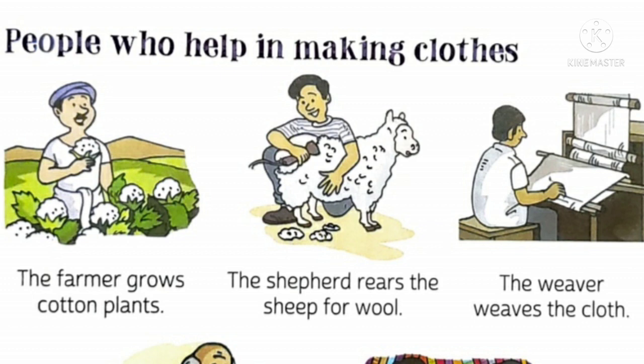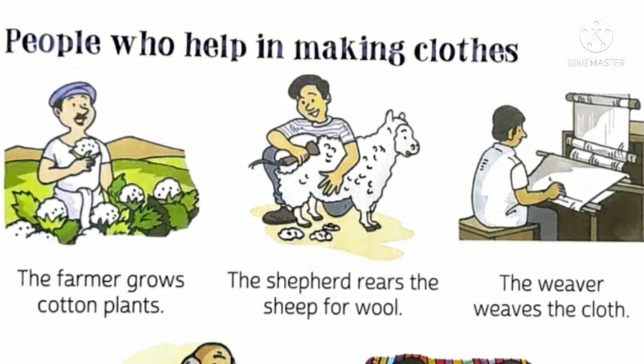Who are they? First of all, let us know about a farmer. Who is a farmer? A farmer grows crops for us. Whatever rice, pulses, vegetables, fruits we eat, they are all grown by a farmer. So a farmer grows cotton plants in his field. From that cotton plant, cotton is reaped, and then with the help of thread, cotton cloth is made.